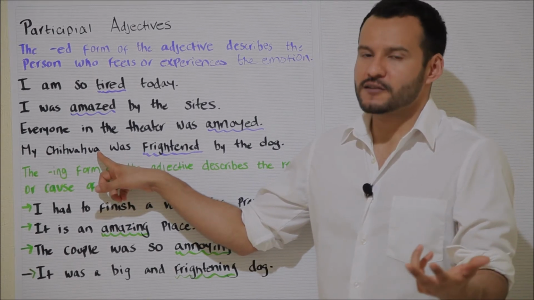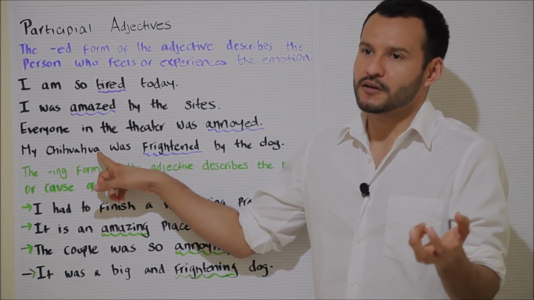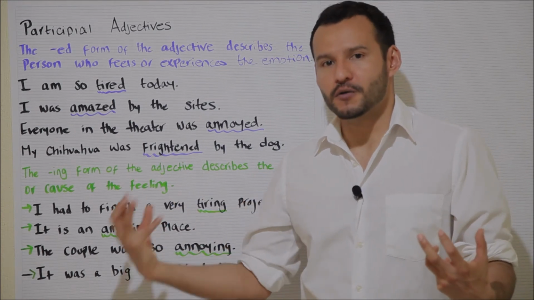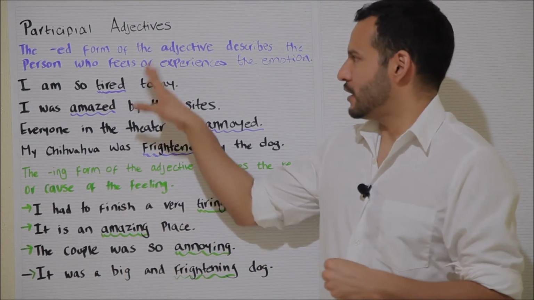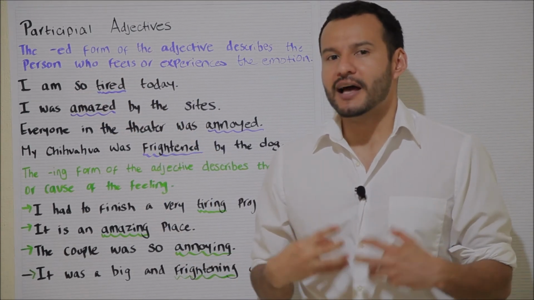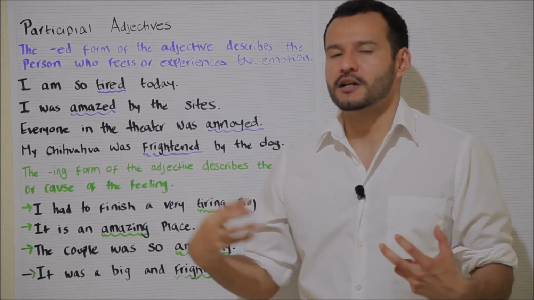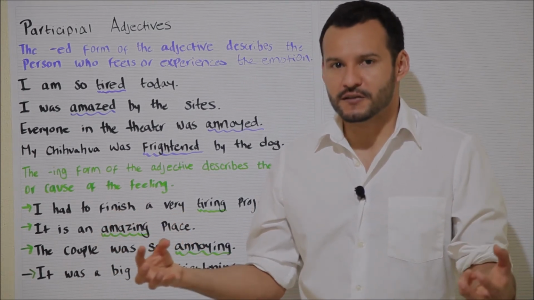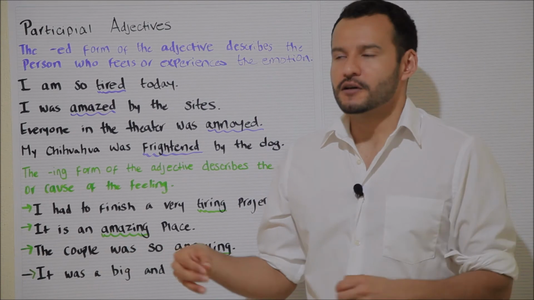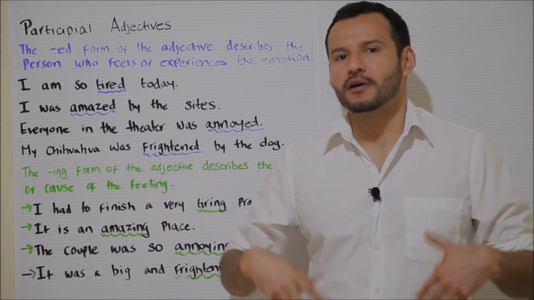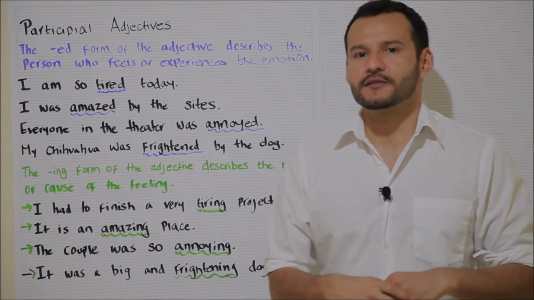So we can describe animals in some particular cases as they too can have feelings or emotions. However, because of the definition, we would never really use this form of the adjective to describe non-living things, because they don't experience feelings or emotions. So it is basically strictly for people or other living things.